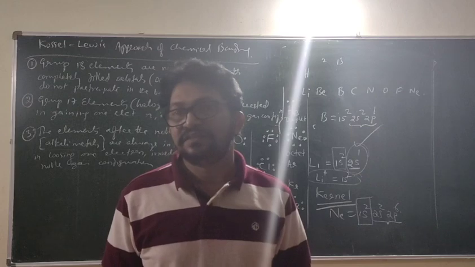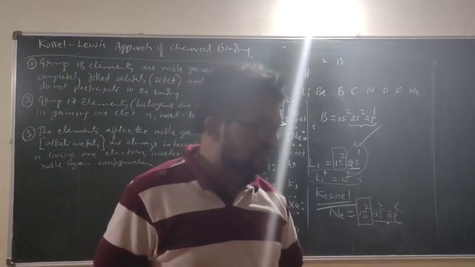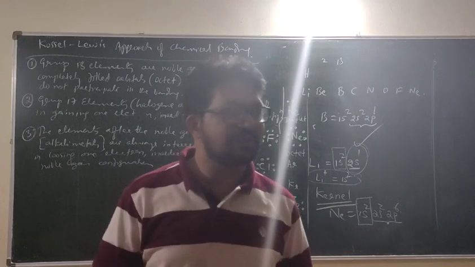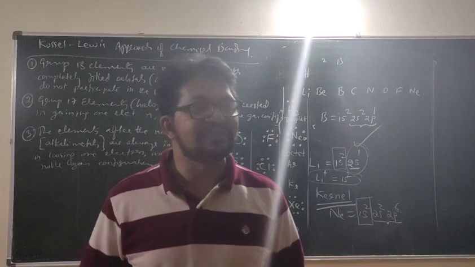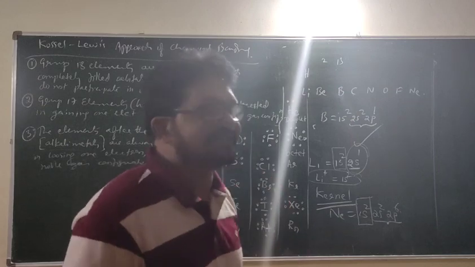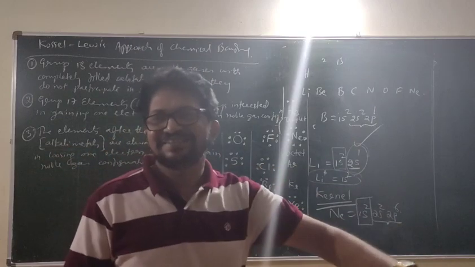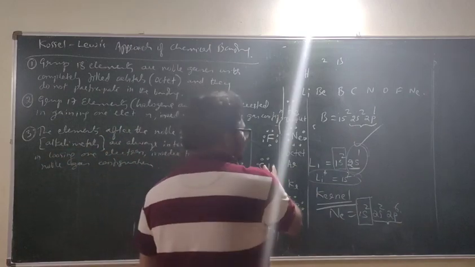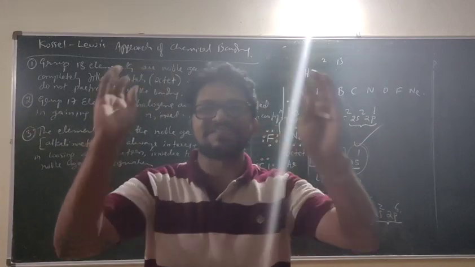Is it correct? So, who is the most reactive element in the periodic table? Halogens. Who is the most reactive element on the other side? Alkali metals. In what way are they reactive? Alkali metals are always interested in losing 1 electron. Halogens are always interested in gaining 1 electron. Chemical bonding has been established.